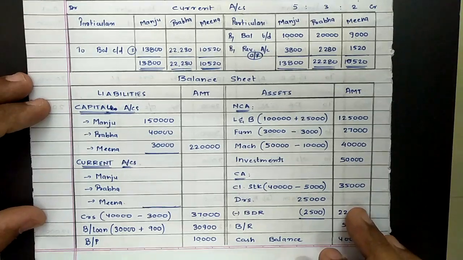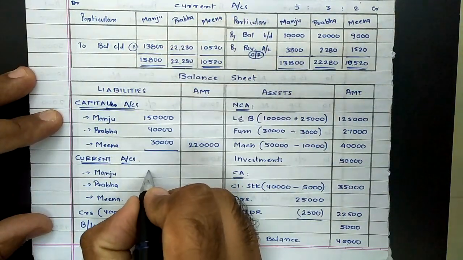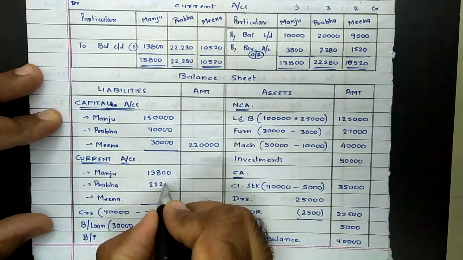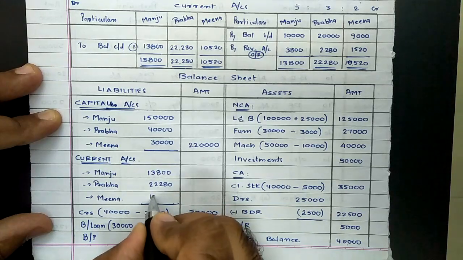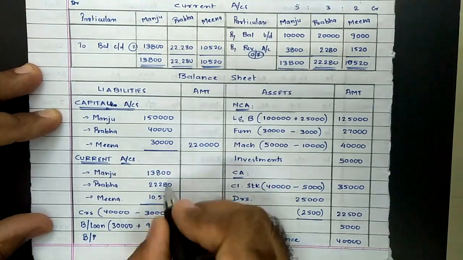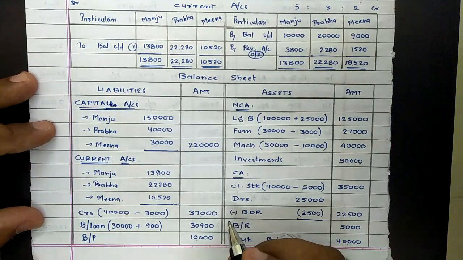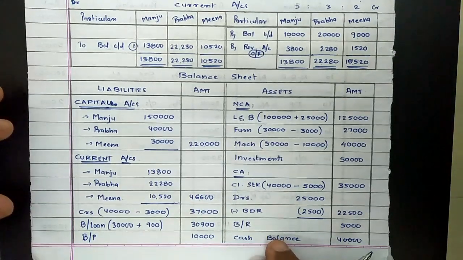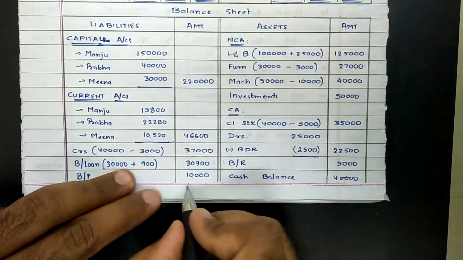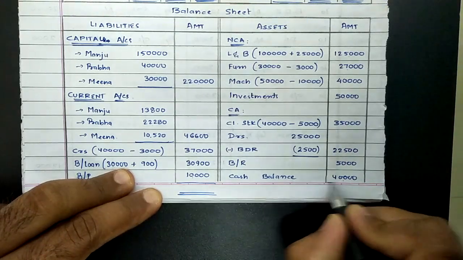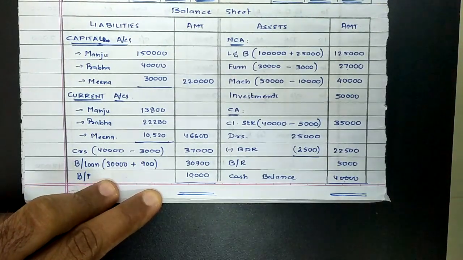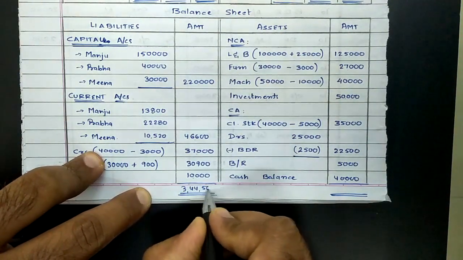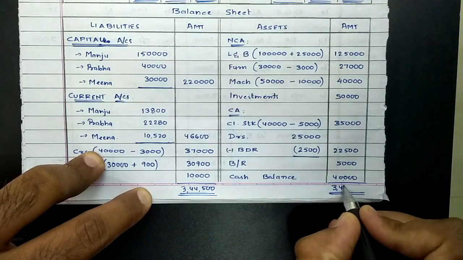So for first partner Manju, current account balance came to 13,800. For Prabha 22,280, and for Meena 10,520. So sum total of these three comes to 46,600. And finally, clubbing up the balance sheet, total on both the sides should be same. It should not mismatch. So the total comes to 3,44,500 on both the sides.